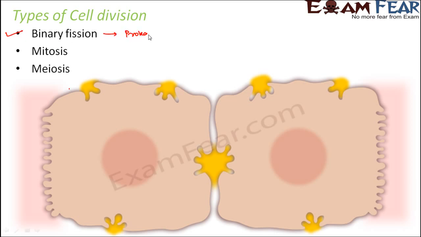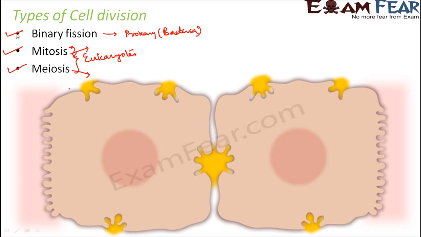When you talk about eukaryotes, there are two modes of cell division: mitosis and meiosis. Both are seen in eukaryotes. Meiosis is more involved with sexual reproduction, whereas mitosis is more involved with asexual reproduction.